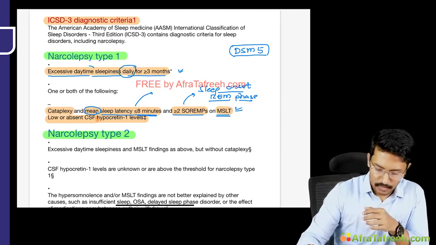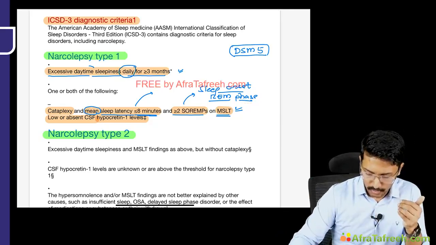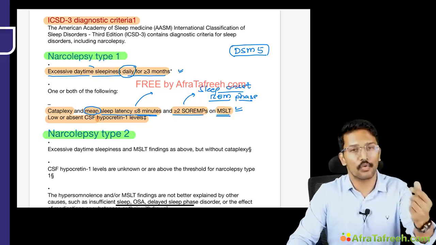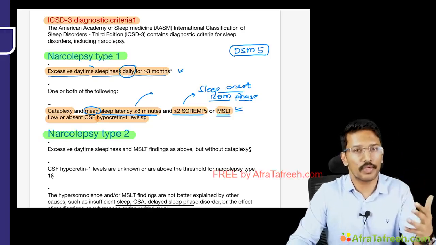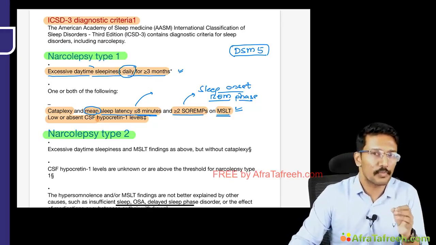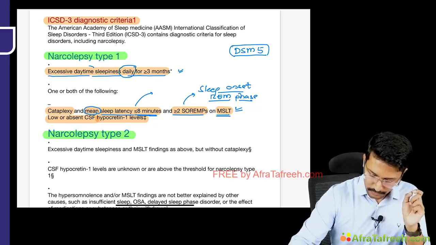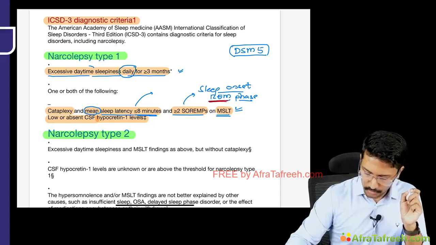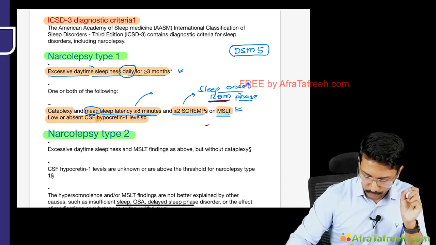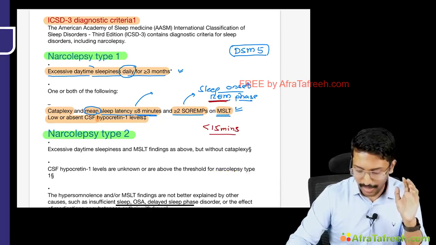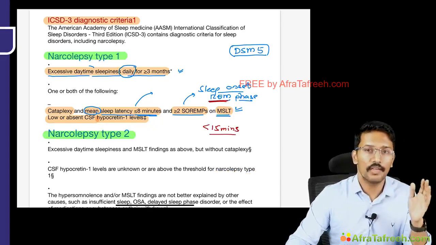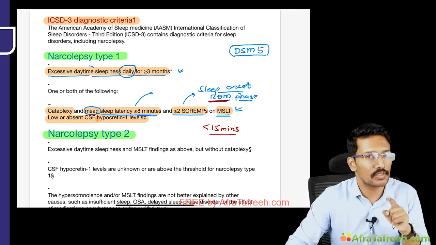But in narcolepsy, as soon as you enter into sleep, you quickly slip from NREM into a REM phase of sleep, right? So if the patient slips into REM phase of sleep within 15 minutes, it is pathological. So SOREM is defined as appearance of REM phase of the sleep within 15 minutes of the sleep onset.